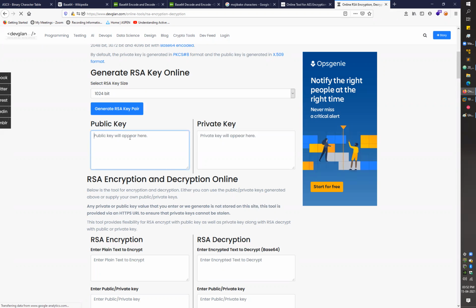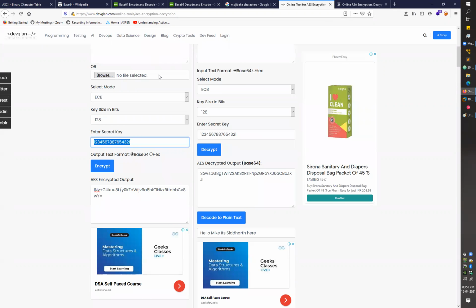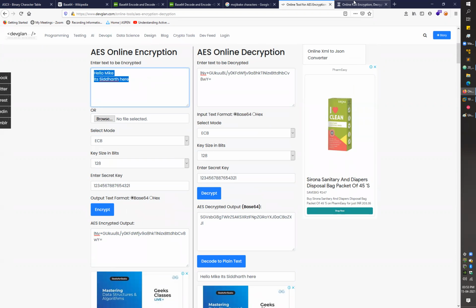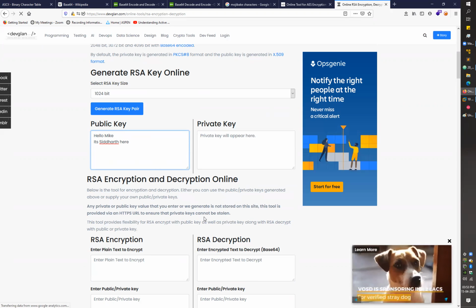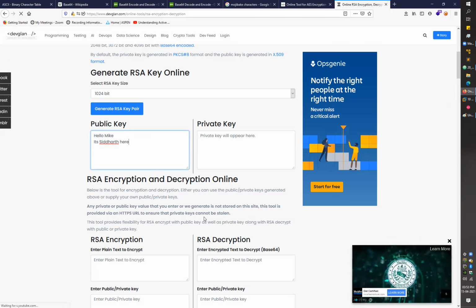If I go with the same message as I used here, I copy the message from here and place it here, right? In the case of RSA, and not only RSA but for all asymmetric key encryption, your system will automatically generate the key. You can't specify the key. Your system will generate the key all the time.